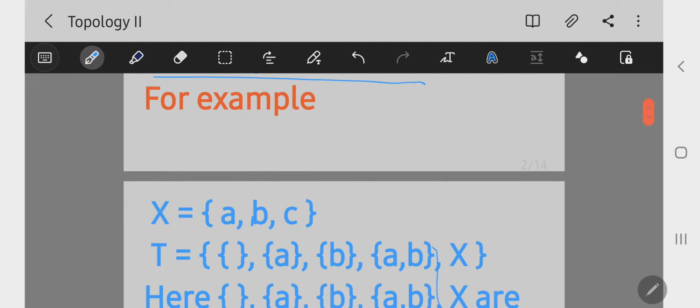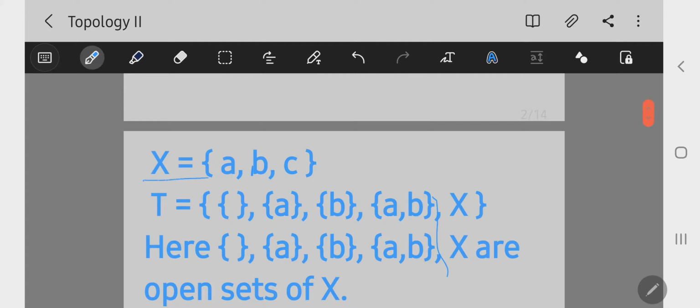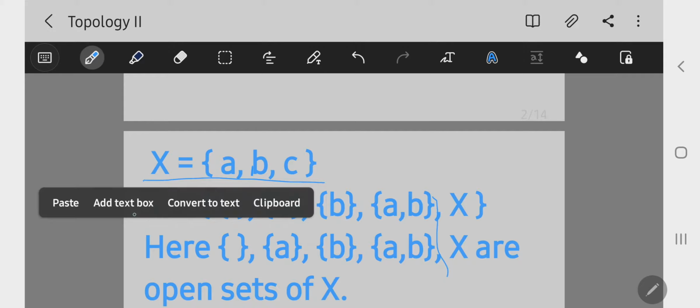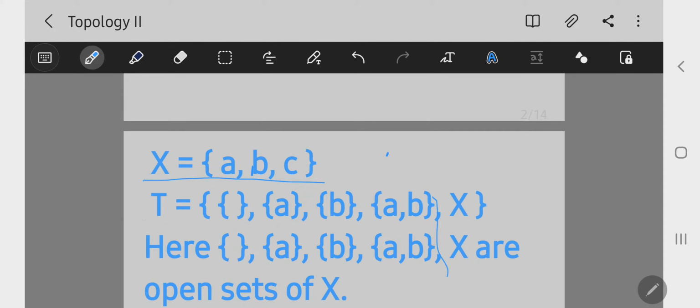For example, X is a set of 3 points, that is a non-empty set. Tau equals a set of some subsets of X. Here tau equals the empty set, singleton set A, singleton set B, 2-point set AB, and X. Here the elements of tau are called open sets, therefore the empty set, singleton set A, singleton set B, 2-point set AB, and X are open sets of X.